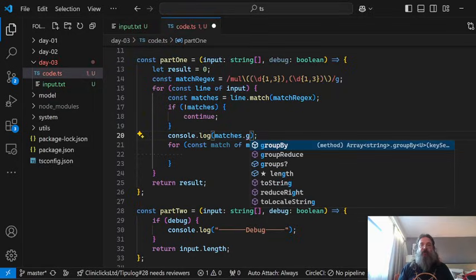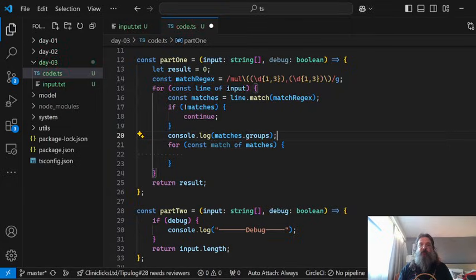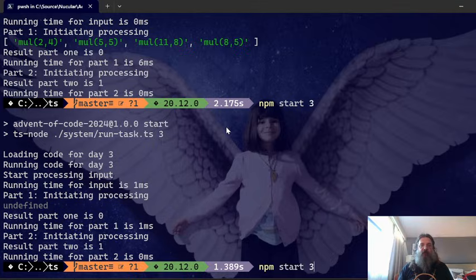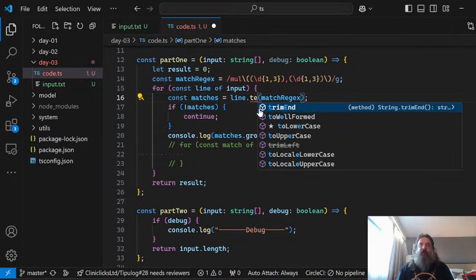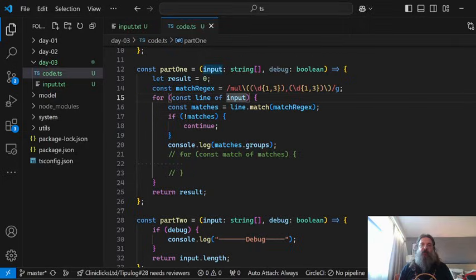When in doubt, see what's happening. It's undefined, and I don't want it to be undefined. Maybe we can do test. We can do the other way around.